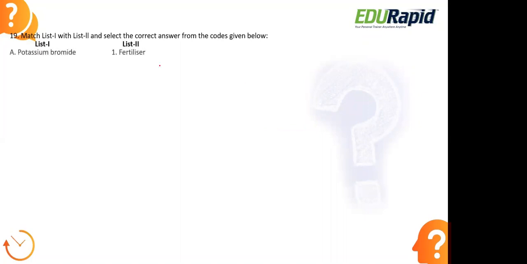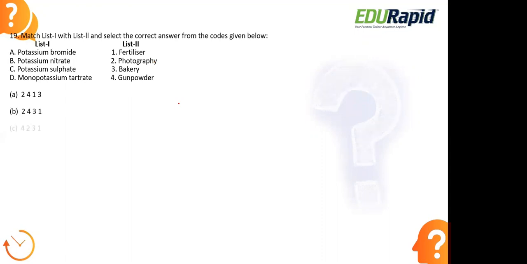Moving to the next question. Match list 1 with list 2 and select the correct answers from the codes given below. So here we have potassium bromide, fertilizer, potassium nitrate. Under list 2, we have photography, potassium sulfate, bakery, monopotassium tartarate, gunpowder. So option A, 2413. Option B, 2431. Option C, 4231. And option D, 4213.